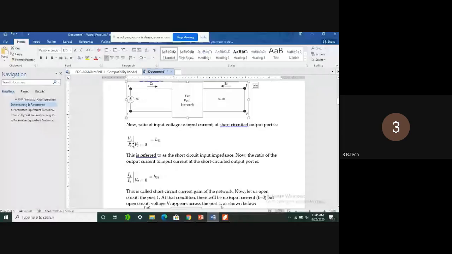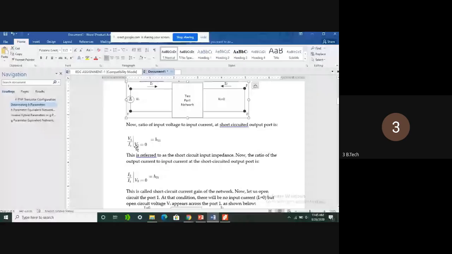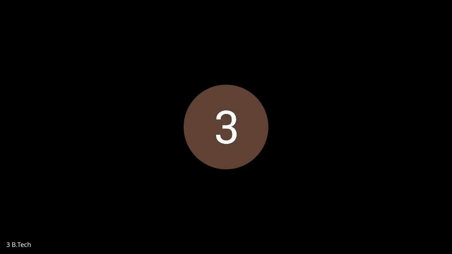Again, H21 is equal to I2 by I1. This is the current gain. It is simply a ratio, in the sense that it is a current gain. We get that current gain while the output is short circuited, in the sense V2 equals 0.